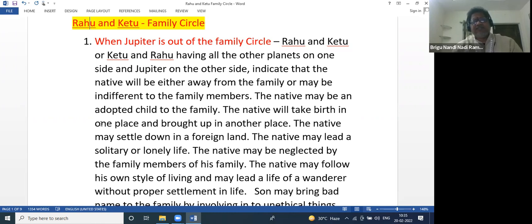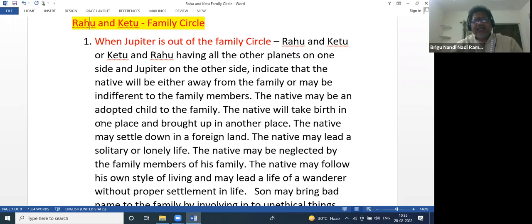Suppose he leaves the family, he is indifferent to the family members. He does not care. So the native may be an adopted child to the family also. Suppose Jupiter is outside, the native may even be an adopted child to the family with which he is living.